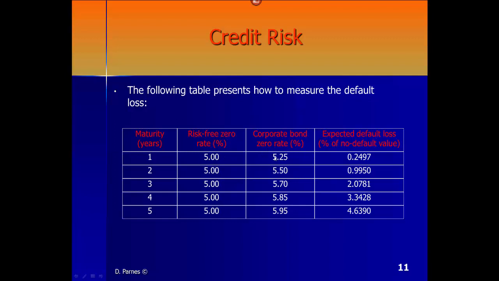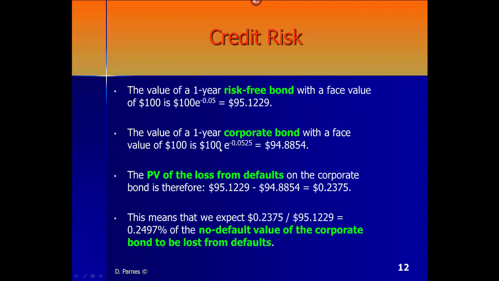So using this discount rate, or if you want the yield or the yield to maturity for that bond is higher than that, so we'll take this as the appropriate discount rate. When you discount $100 future value back to present time using the continuous discounting method, which means multiply times e to the power of minus RT, you will get $94.8854.